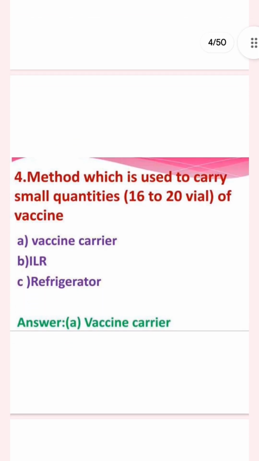Next question: the method used to carry small quantities, that is 16 to 20 vials of vaccine. Vaccine carrier, ILR, or refrigerator. The answer is vaccine carrier. The full form of ILR is ice line refrigerator.